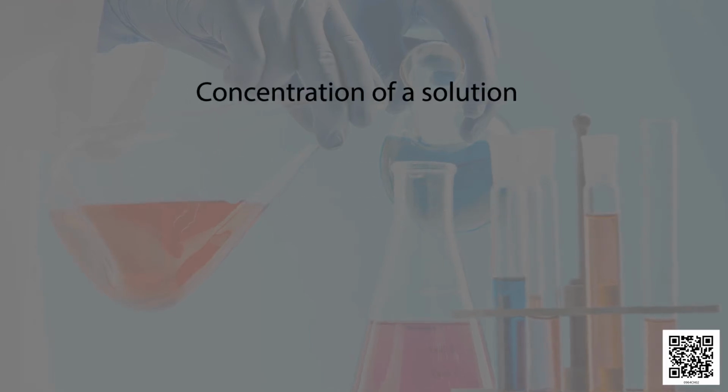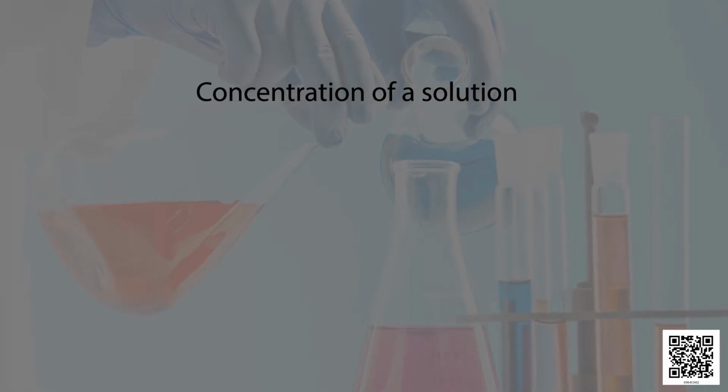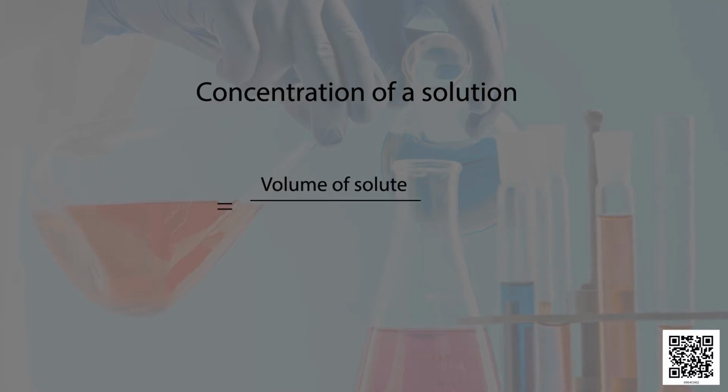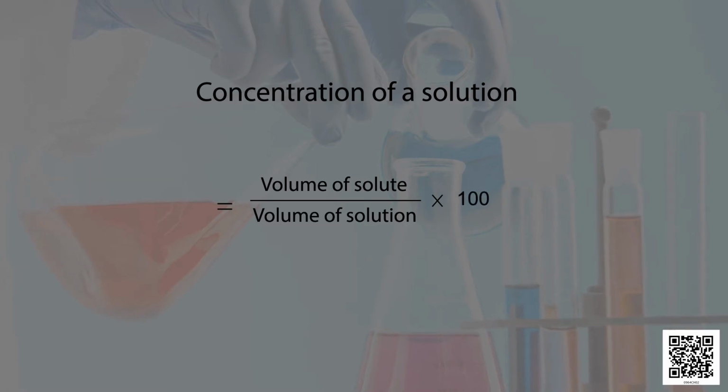Concentration of a solution. Equation for concentration of a solution is: concentration of a solution is equal to volume of solute divided by volume of solution multiplied by 100. There are various methods to calculate concentration of a solution, but we will discuss only two methods here.